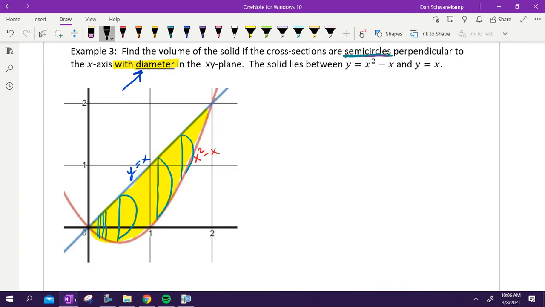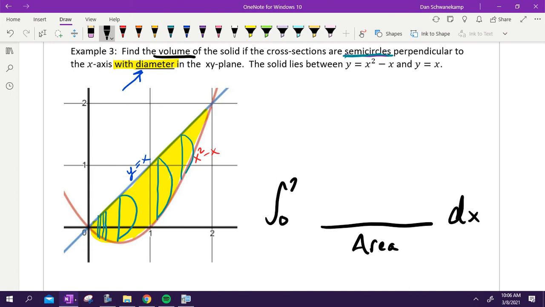Okay, how do I find volume? By integrating area. So I got to integrate whatever my area is. As I set this thing up, we determined that we're perpendicular to the x-axis. So if we're perpendicular to the x-axis, is this a dx or dy problem? Dx. From what x value to what x value are we going to integrate? 0 to 2. The only thing I have left is area. This time we are finding the area of a semicircle.